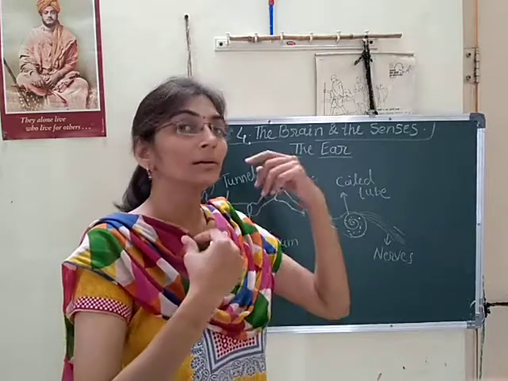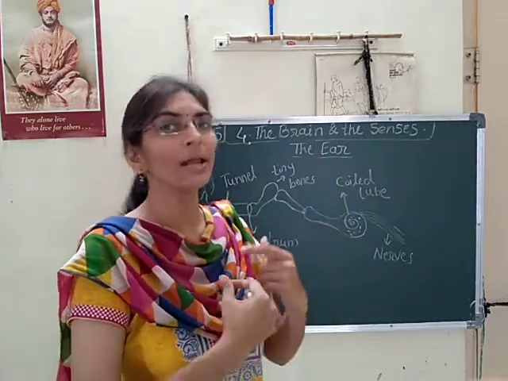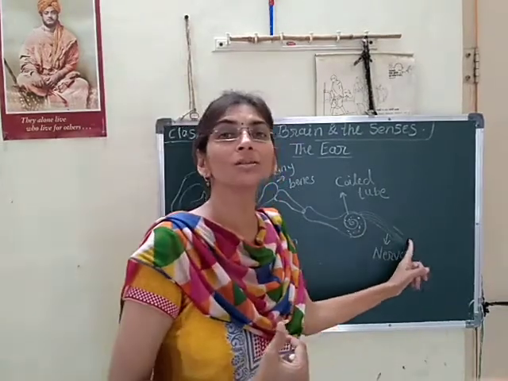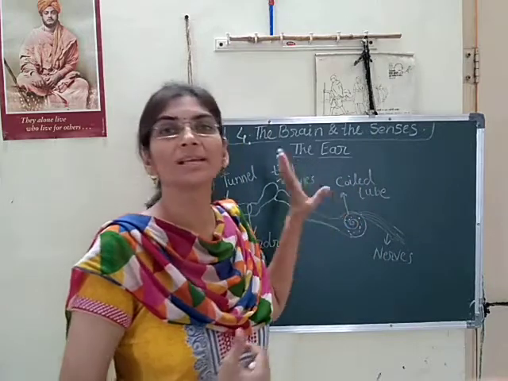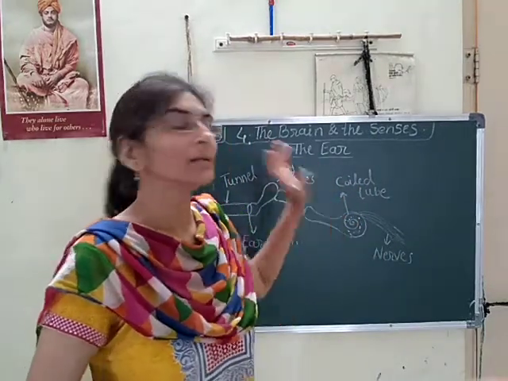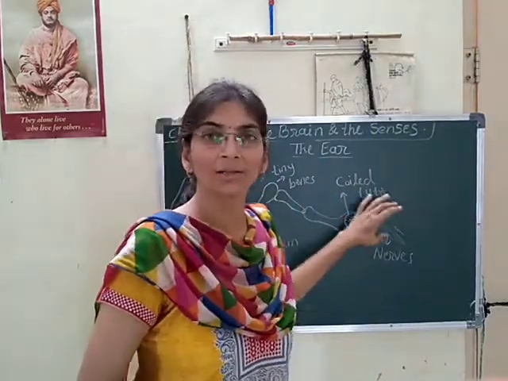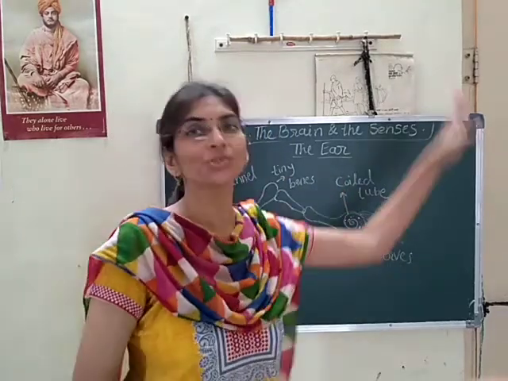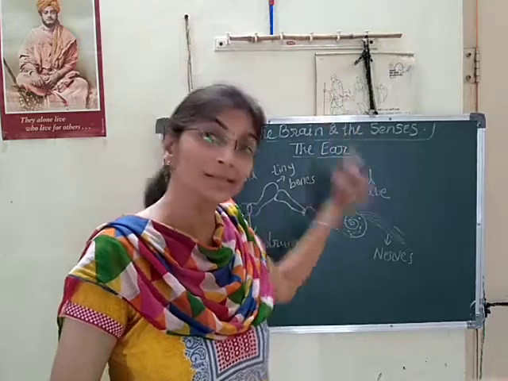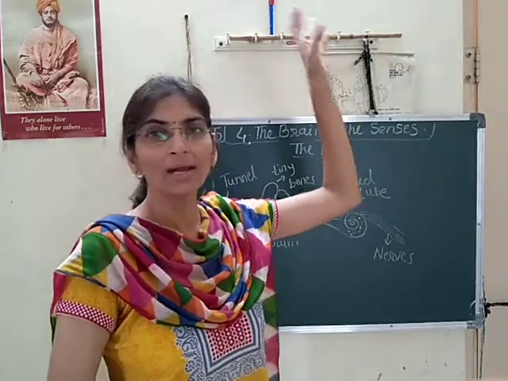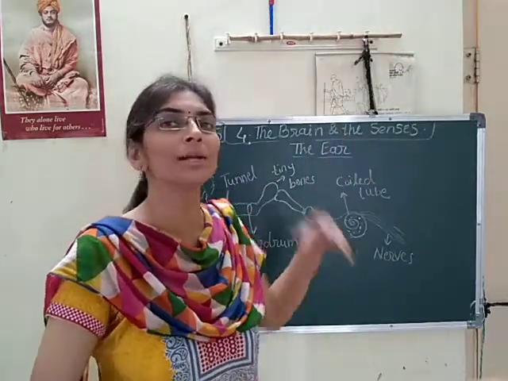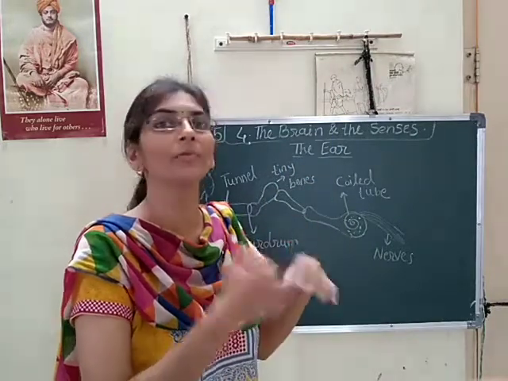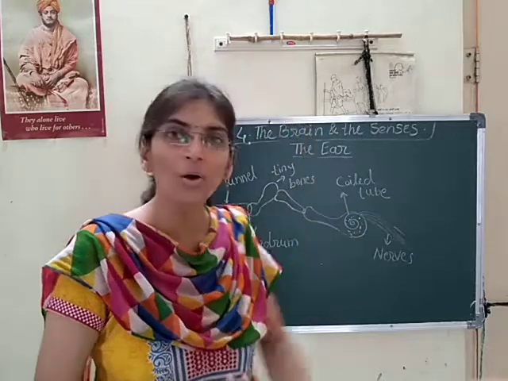What sensation they get, they give as a message to the brain through the sensory nerve. Then our brain replies to our body for the action we have to take, through the motor nerve.